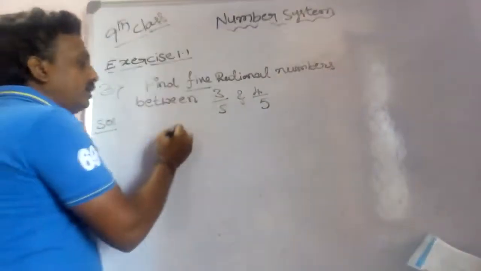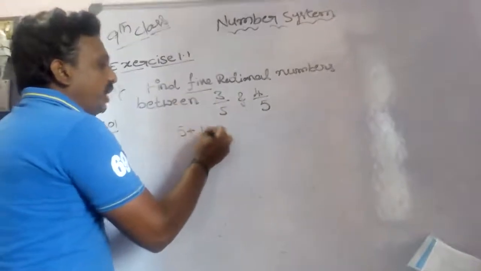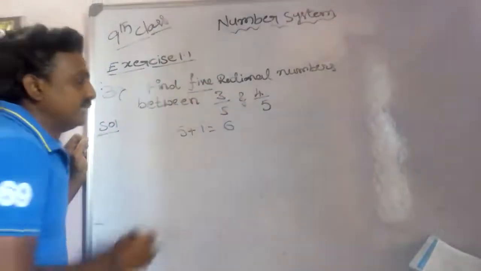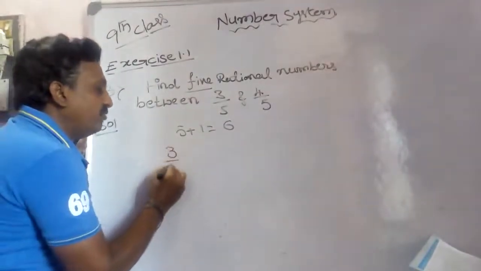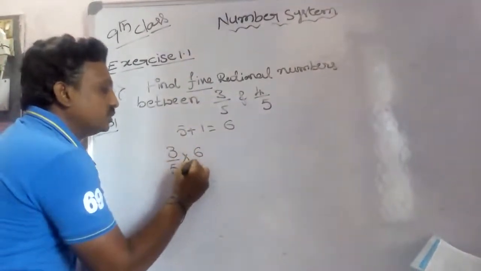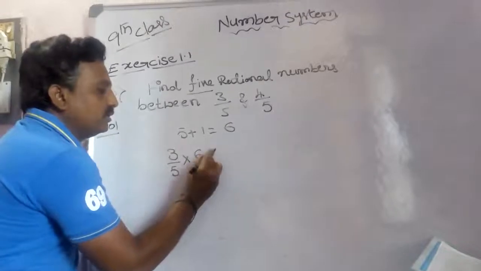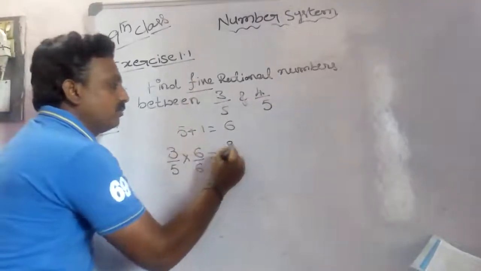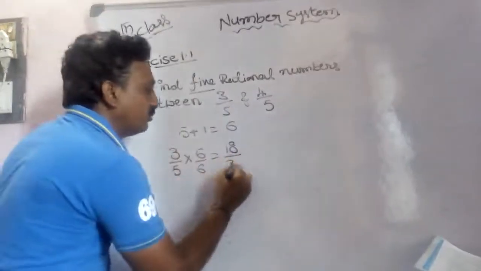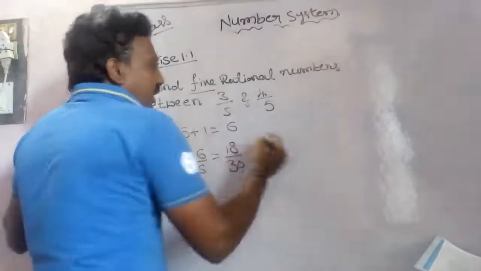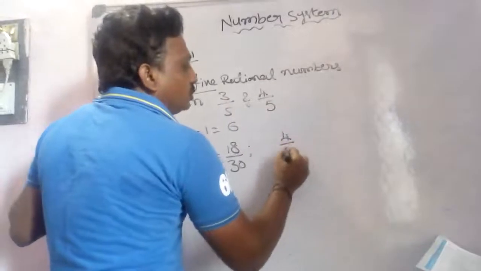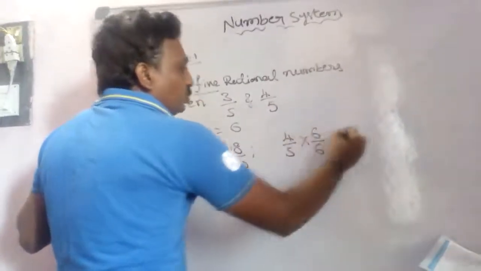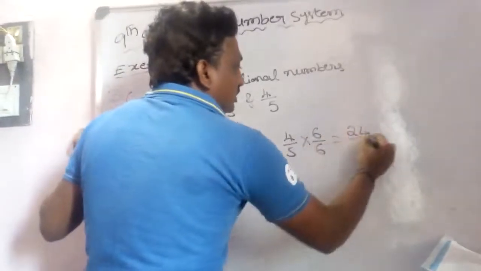So you add 1: 5 plus 1 is 6. You can multiply and divide by 6. 3 by 5 into 6 by 6 equals how much? 6 3s are 18, 6 5s are 30. Next, 4 by 5 also you multiply and divide by 6 by 6. 6 4s are 24, 6 5s are 30.